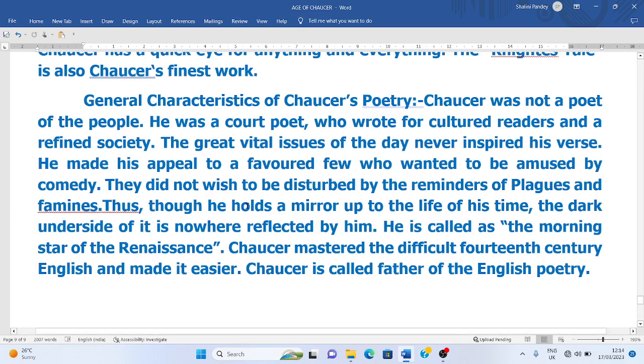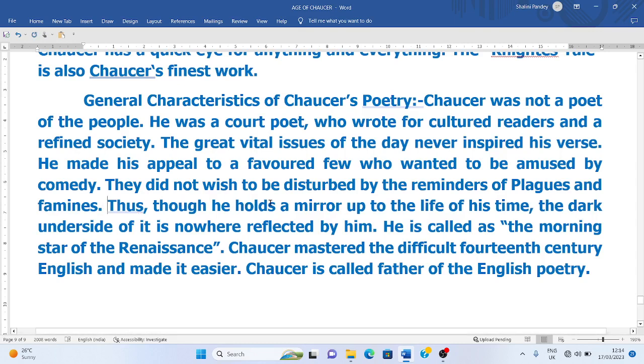He made his appeal to the favored few because he was favored by these rich people, and he couldn't go against them. He wanted to be amused by comedy, and he was using his art to entertain these rich, aristocratic people who were patronizing him.